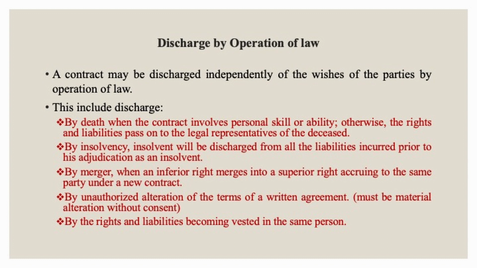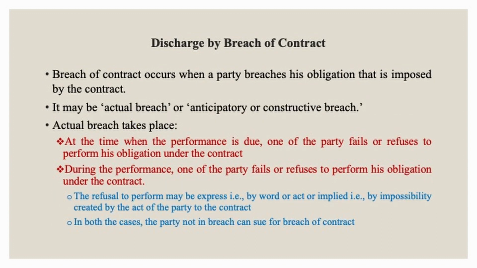When the terms of a written agreement are altered without authority, the contract can be discharged. Where the rights and liabilities are vested in the same person, the contract is discharged. For example, A takes a house on lease from B, who is a relative of A. Subsequently, due to succession, A gets B's house as his share of the property. A is no longer a lessee as he becomes an owner of the house, and the contract between A and B is discharged. Finally, a contract may be discharged by breach of contract.